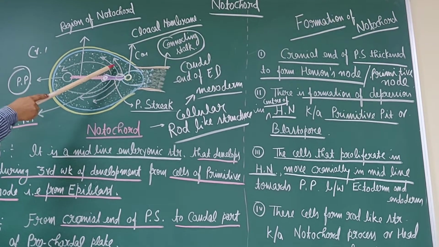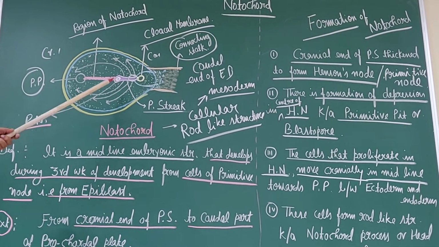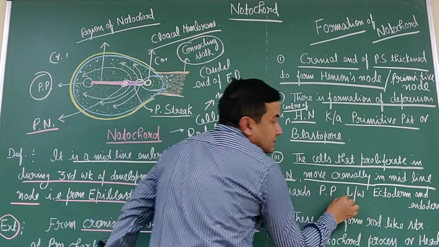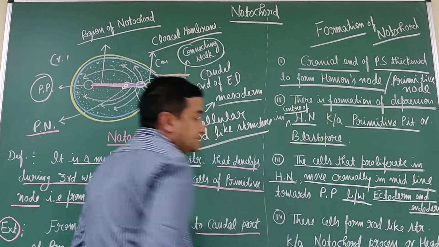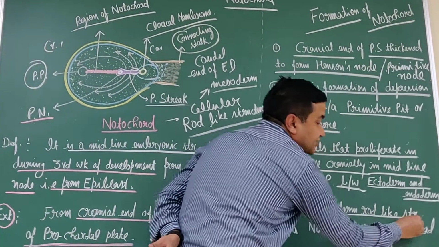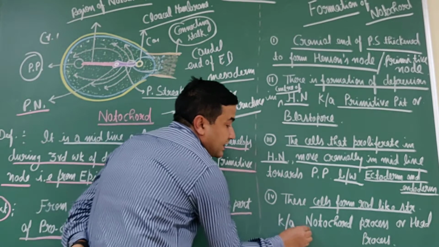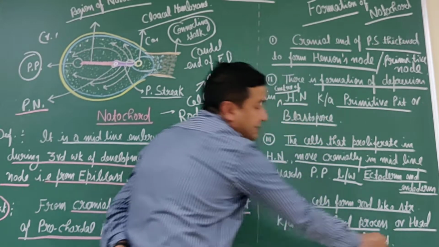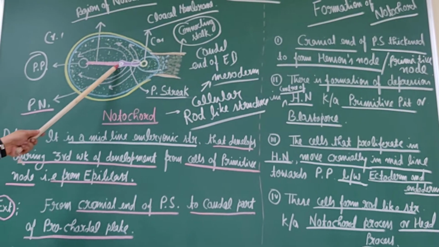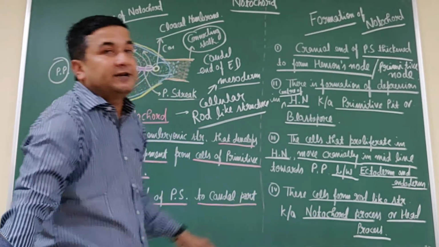These arrows indicate the spread of the intraembryonic mesoderm, while the notochord is a midline structure between ectoderm and endoderm. And these cells form a rod-like structure, known as the notochordal process or head process. So first, the solid cord-like structure that is formed is known as the notochordal process or head process.